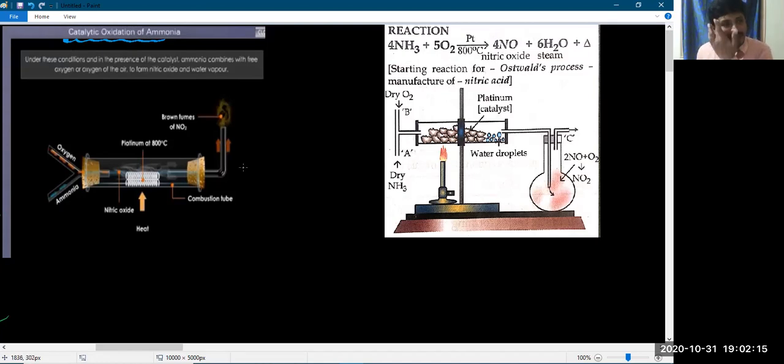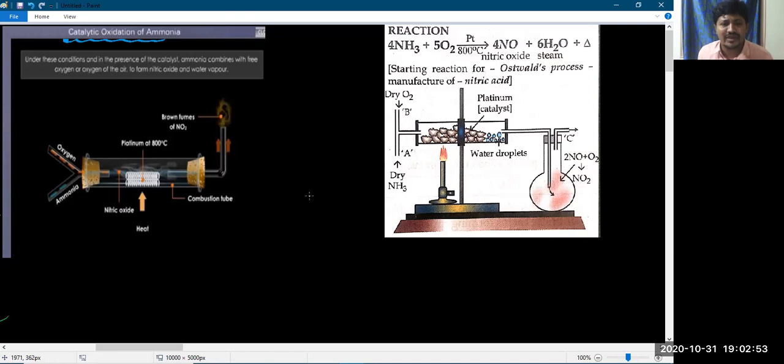What is that catalyst? A catalyst is a substance that alters the rate of reaction. A chemical substance which alters the rate of reaction is called a catalyst. If the catalyst increases the rate of reaction, if it speeds up the reaction, such catalysts are called positive catalysts. If the catalyst slows down the rate of reaction, it is called a negative catalyst. Now I am talking about catalytic oxidation of ammonia.